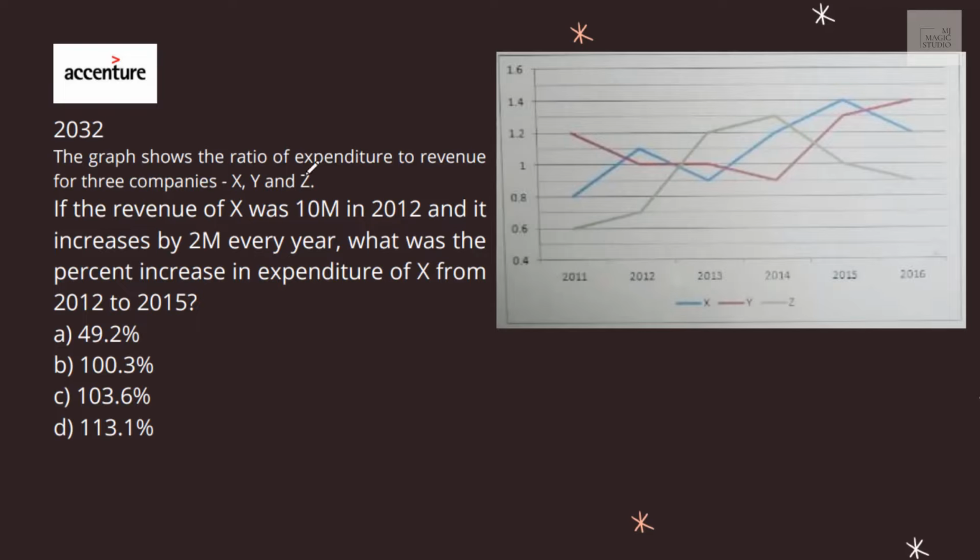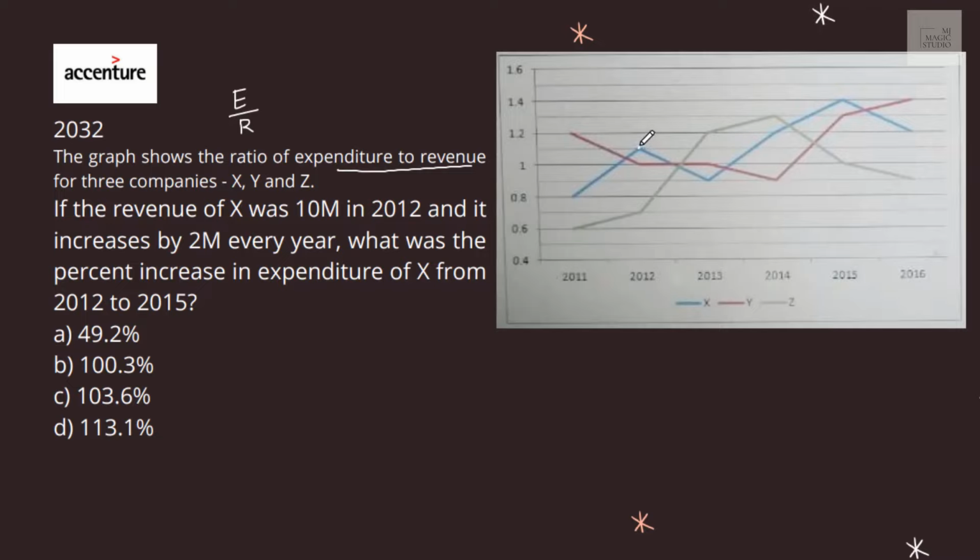The graph shows the ratio of expenditure to revenue for the three company. These are giving you the ratio of E by R, expenditure to revenue. If the revenue of X was 10 in 2012, in 2012 X is this blue line.